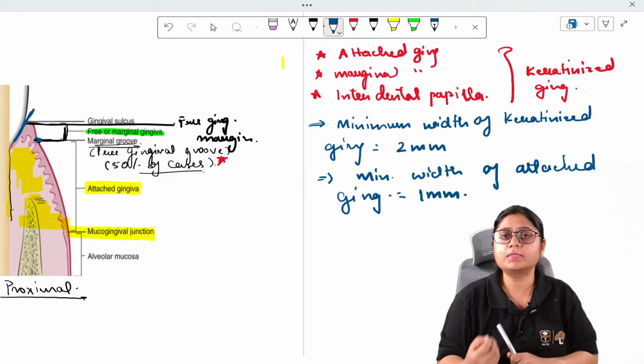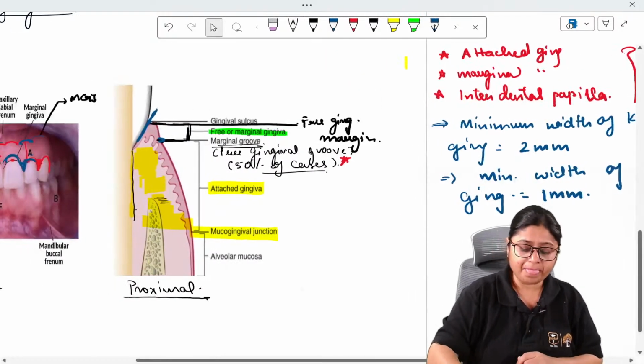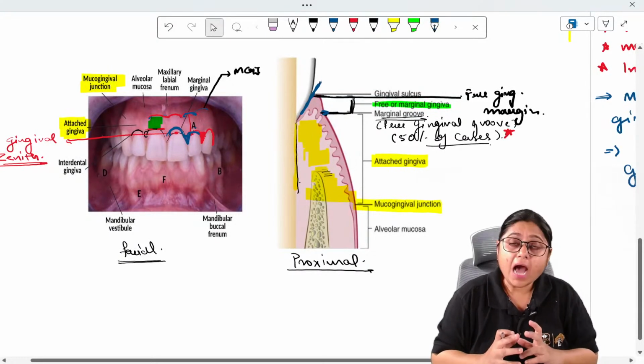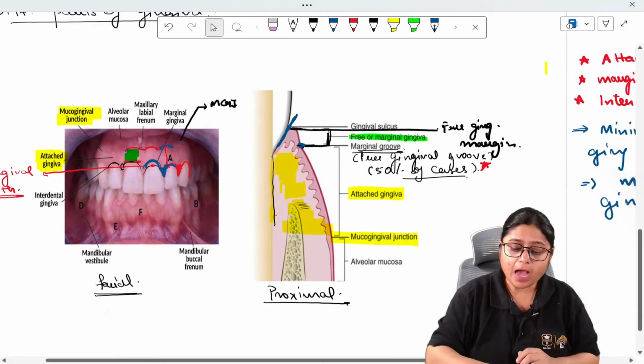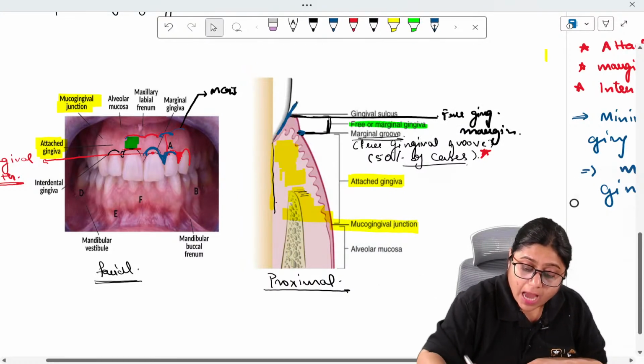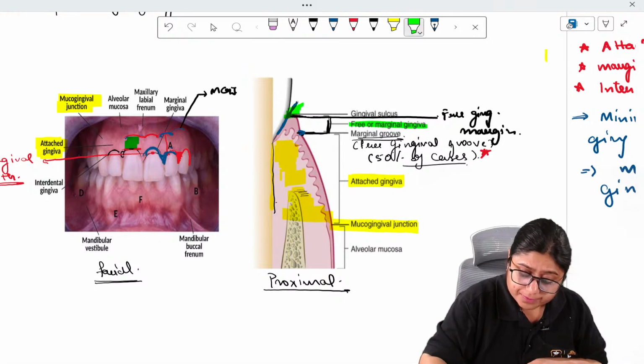Why they have come to this conclusion is because, see, whenever there is plaque accumulation, suppose here there is plaque accumulation, okay.